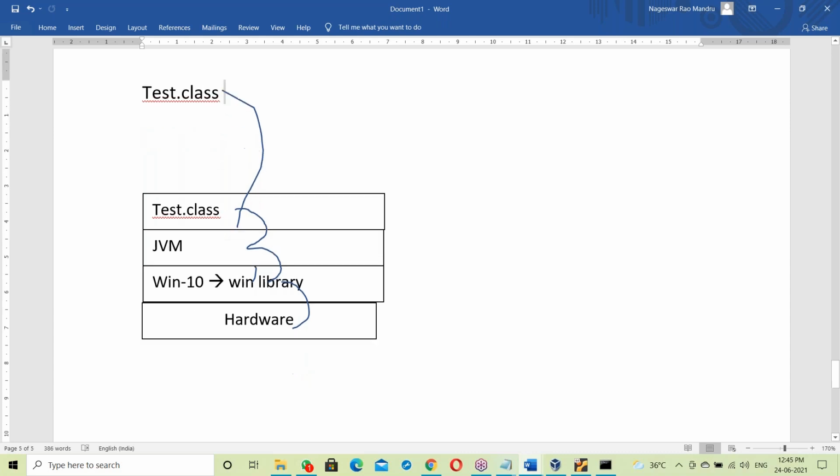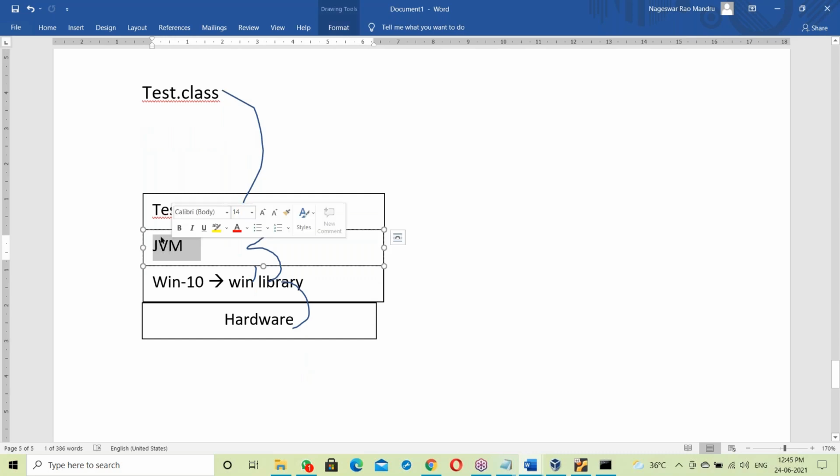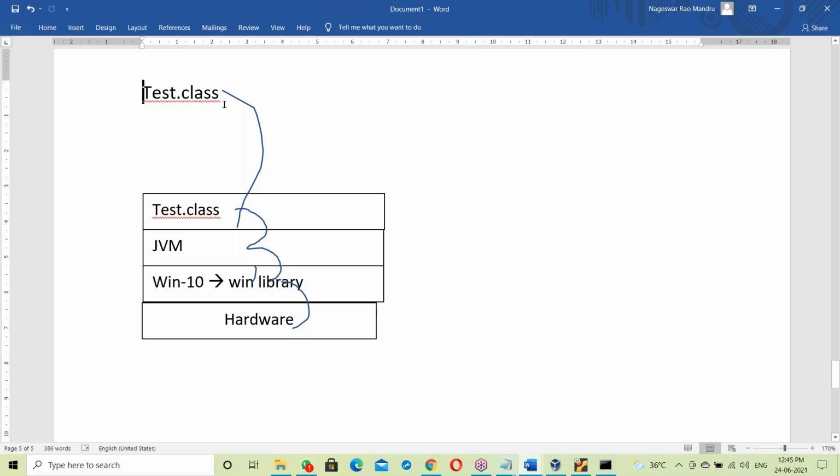It is linked just before running, not at the time of creation of the .class file; it happens at runtime after moving onto the OS. If it is an exe file, the OS library is linked at compile time only. That is static linking. But what about runtime here?